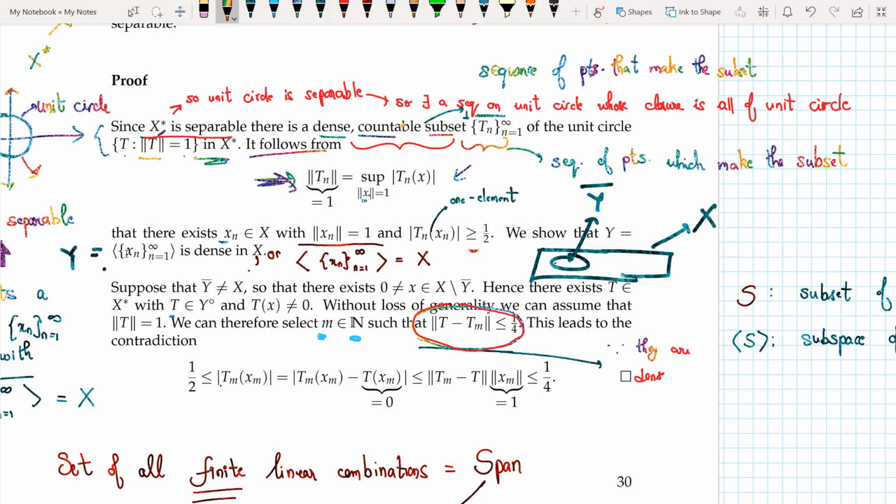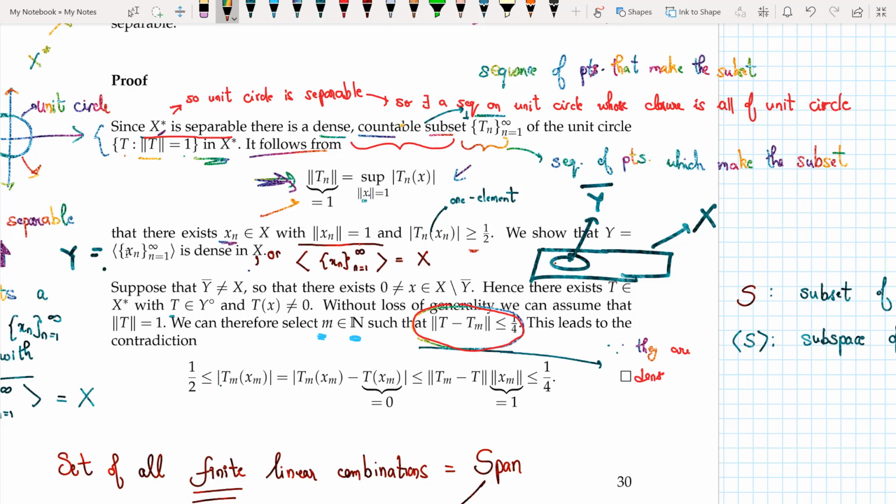And from here I got an xn belonging to capital X such that this formula can hold, and norm of xn is equal to 1. Since the sup is 1, then for some element xn, the norm of Tn xn has to be greater than or equal to half.